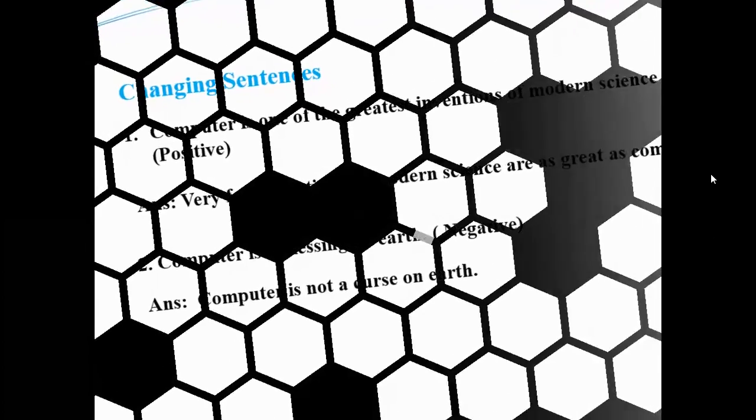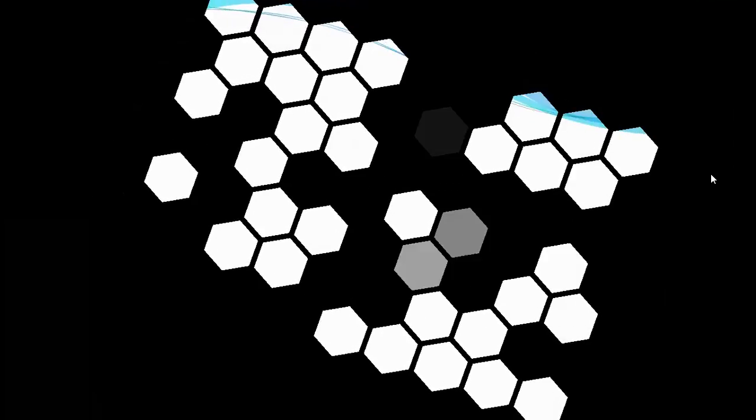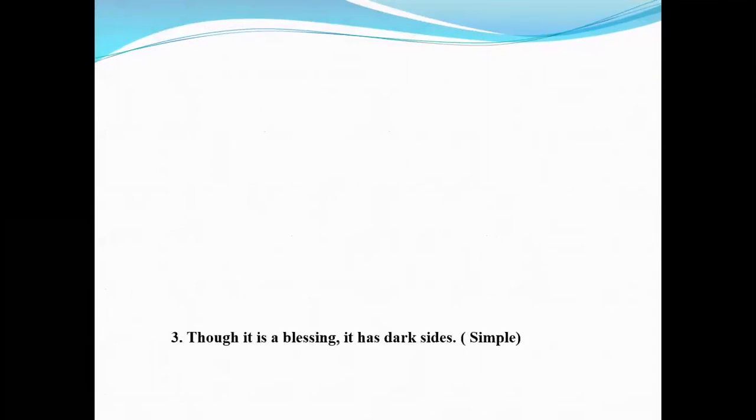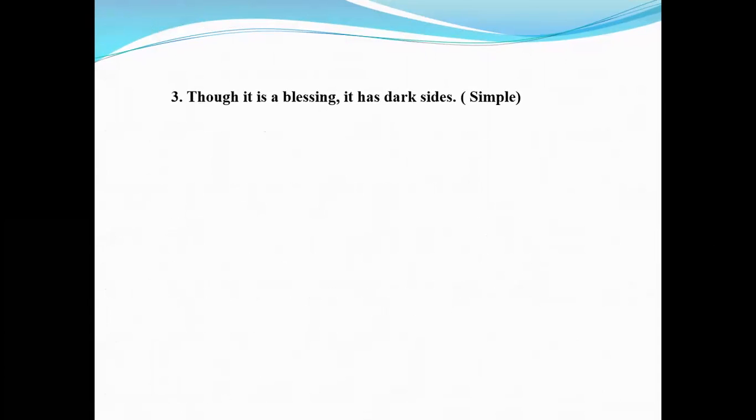Now question number 3. Though it is a blessing, it has dark sides. It is an example of complex sentence because there are two clauses. One is principal clause and another one is subordinate clause. Here, though it is a blessing is a subordinate clause and it has dark sides is principal clause.